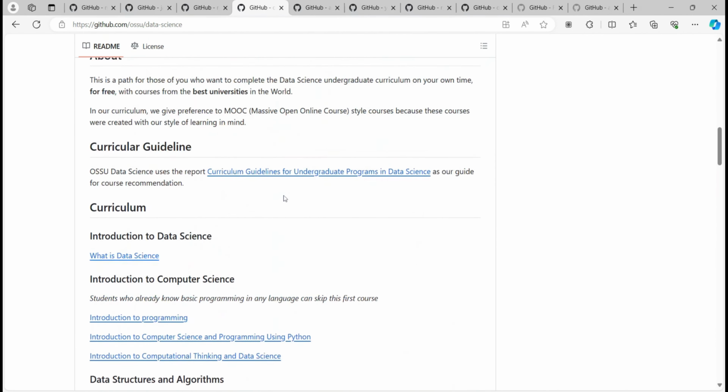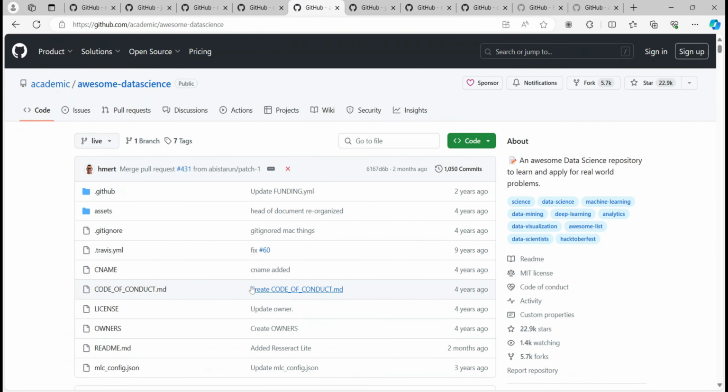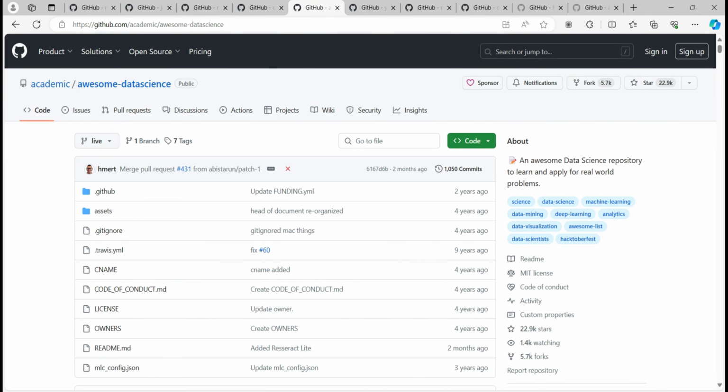Okay, so moving further to the next GitHub repository, that is Awesome Data Science by academic. An awesome data science repository to learn and apply to real world problems.